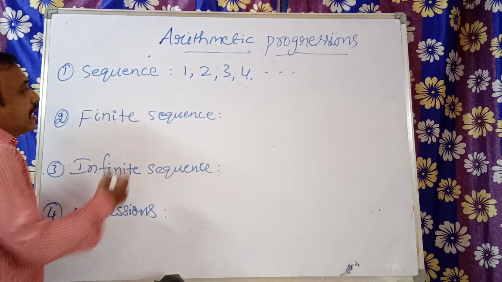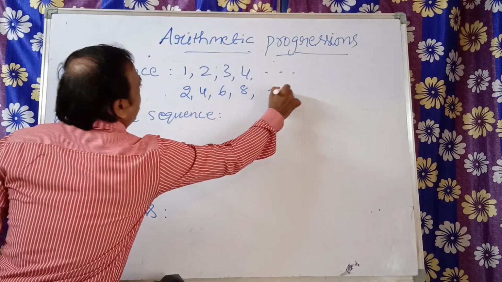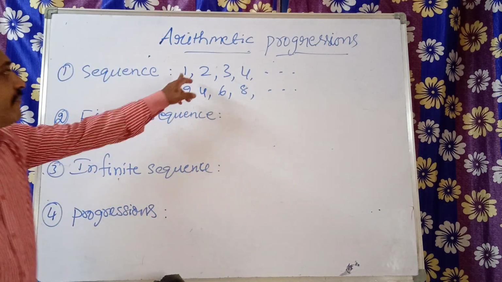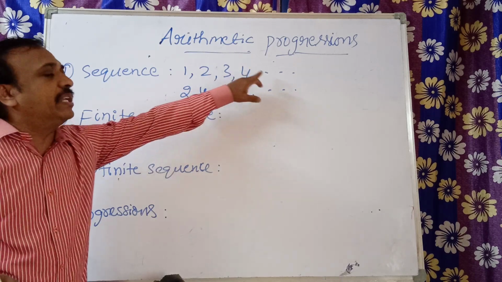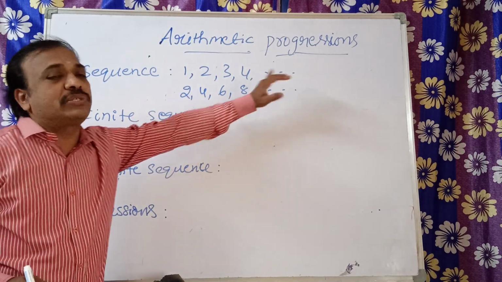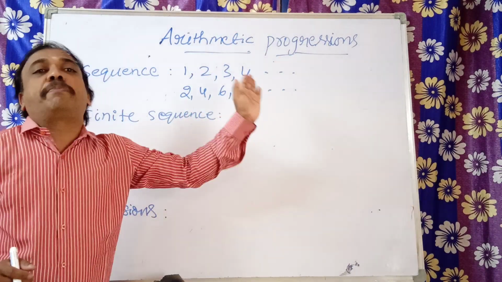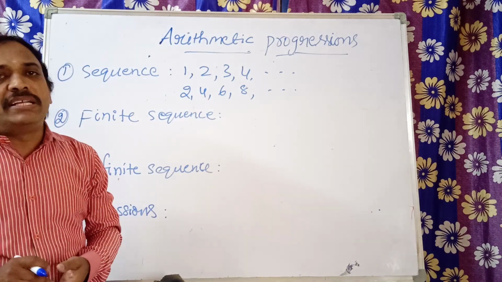That is a sequence. Here I can also say 2, 4, 6, 8 and so on. You see, here we added plus 1 to get the next terms, here we added plus 2, and so on. Such patterns are called sequences.